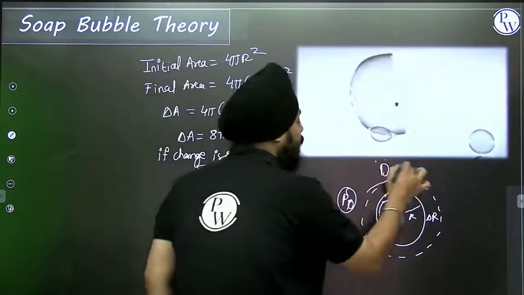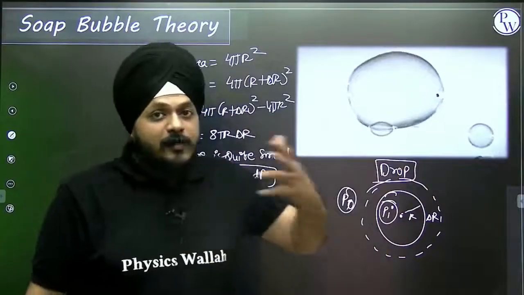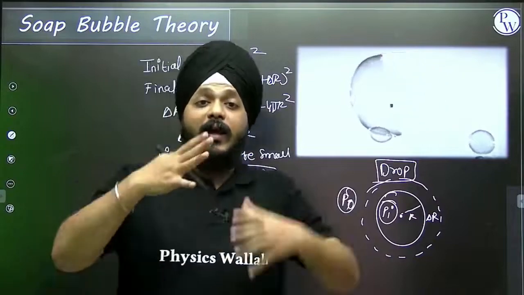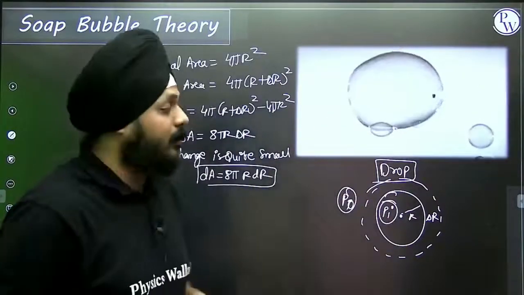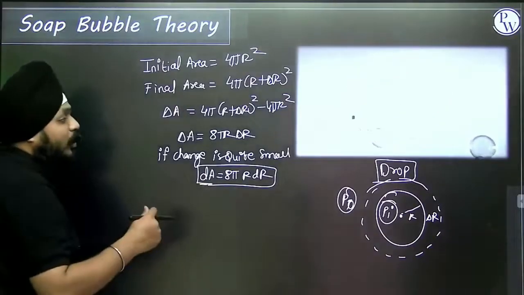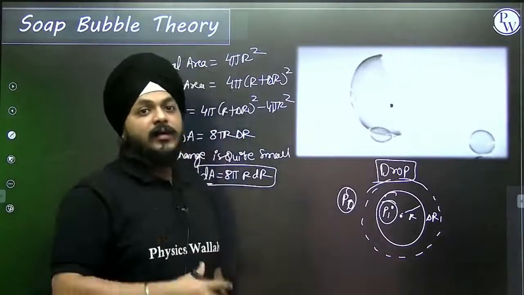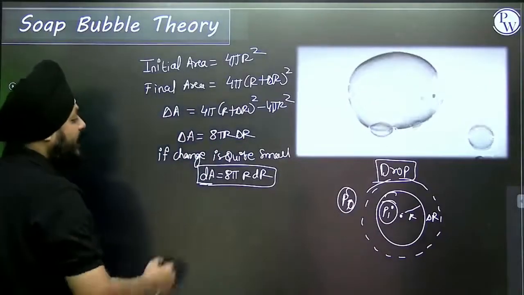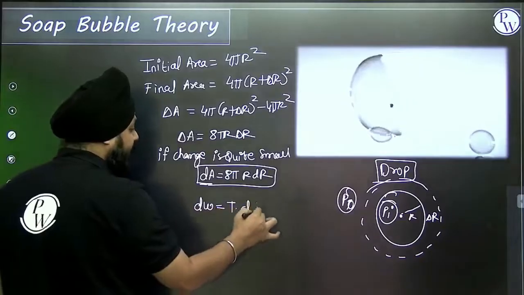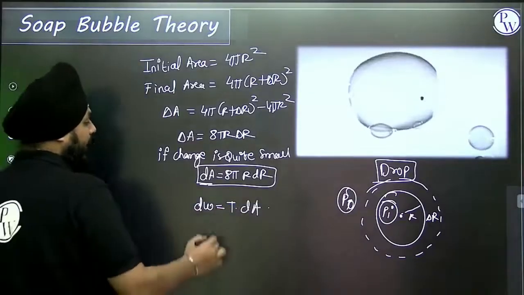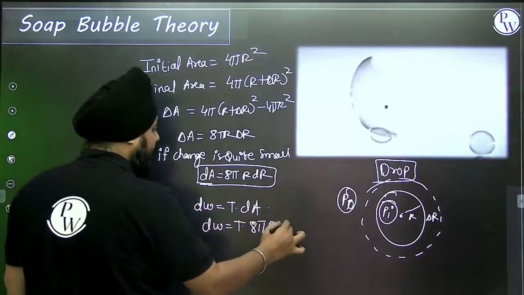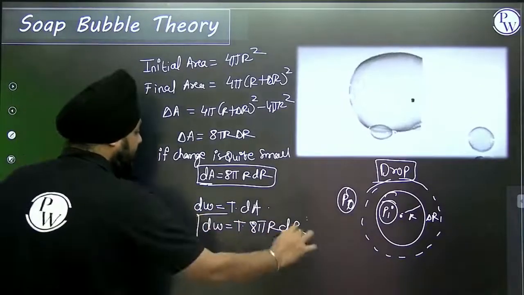let us consider the example of a drop first. Because of the pressure difference, the soap is getting expanded, and it is acting like a stretched elastic membrane. So see, the change in area is this. Now how much work is done in increasing this surface area is our extra energy. So that work done, we can define it as T dot dA, and this dW I can say is T dot 8 pi r dr. Can I consider this as equation number 1?